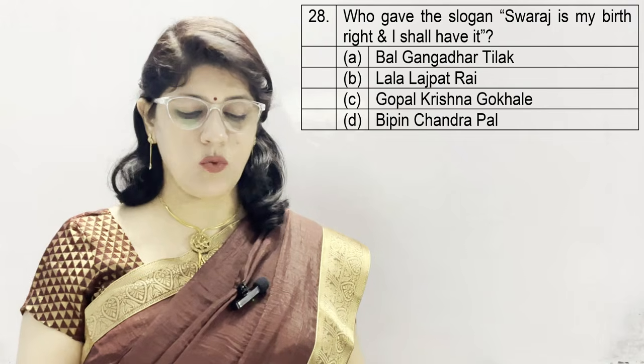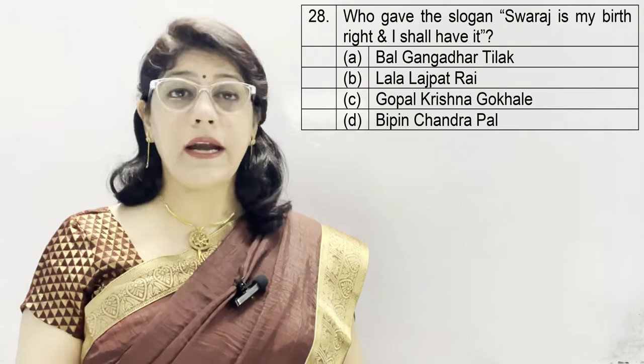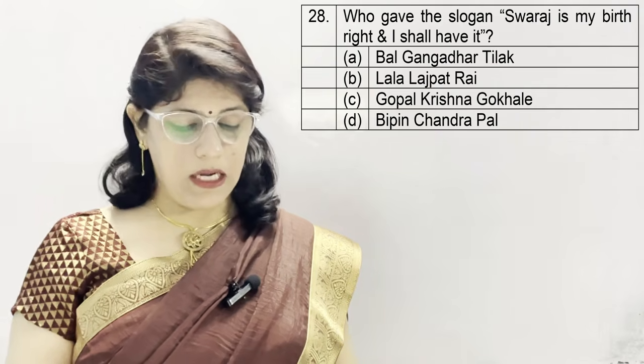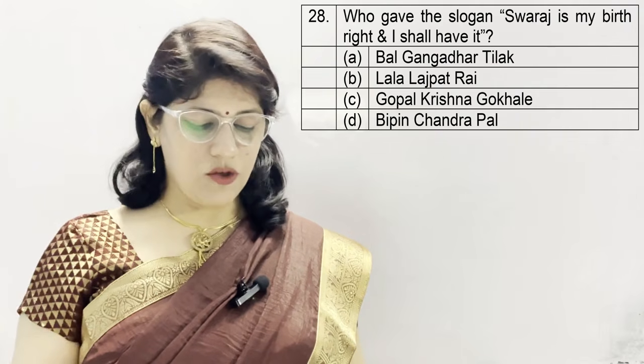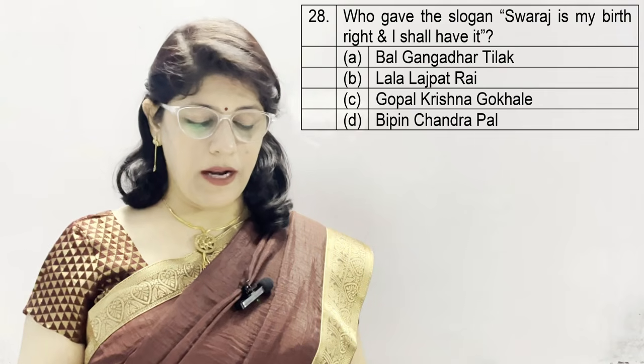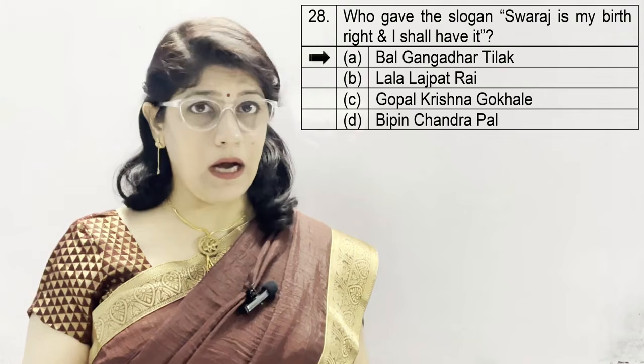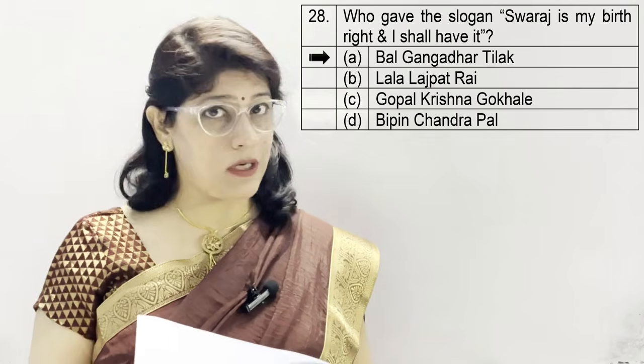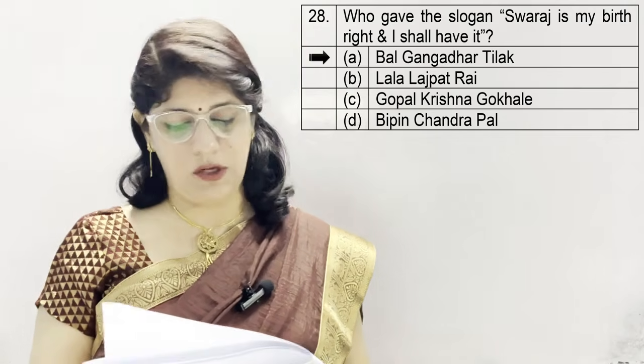Question number 28. Who gave the slogan Swaraj is my birthright and I shall have it? A. Bal Gangadhar Tilak, B. Lala Lajpat Rai, C. Gopal Krishna Gokhale, and D. Bipin Chandra Pal. And the correct option is A, Bal Gangadhar Tilak, who gave the slogan Swaraj is my birthright and I shall have it.